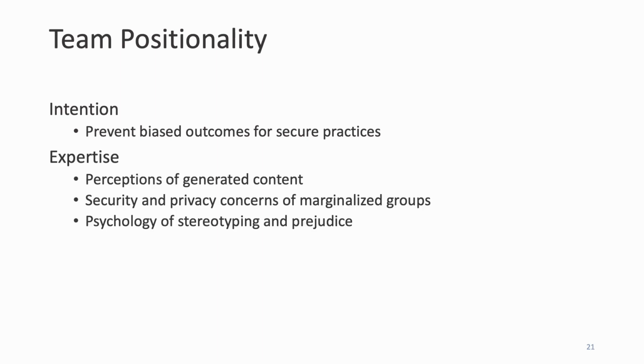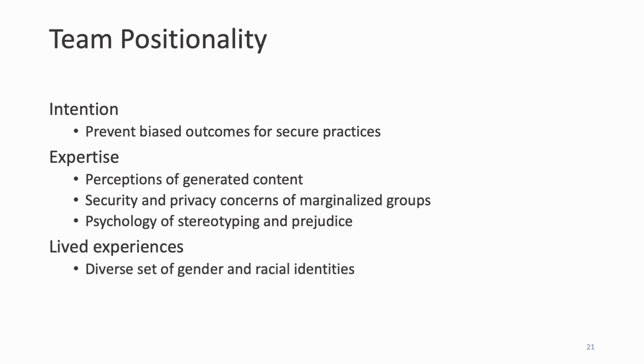Before our results, as a team, we want to highlight our positionality. As researchers working within usable security, we are increasingly observant of the ways that identity-based biases can have impacts, and thus we set out with the intentions to minimize these differences. Our team holds expertise in human perceptions of generated content, security and privacy concerns of marginalized groups, and the psychology of stereotyping and prejudice. And as a team, we also hold a diverse set of gender and racial identities. However, important to this paper, our team does not contain any black women, and thus there are lived experiences that our positionality does not reflect.